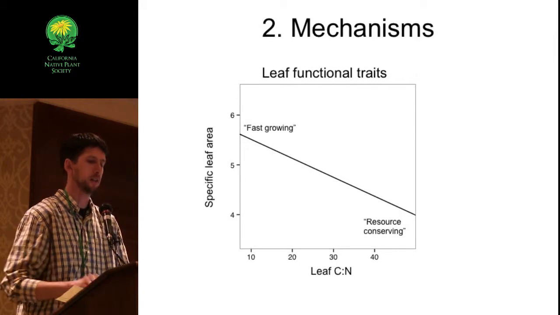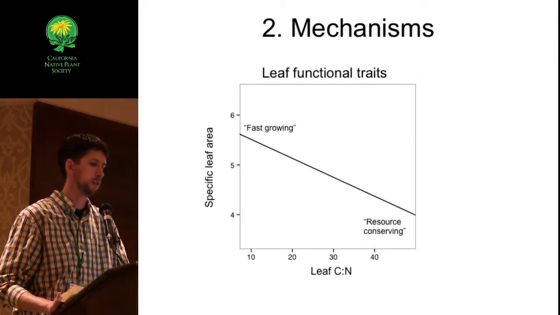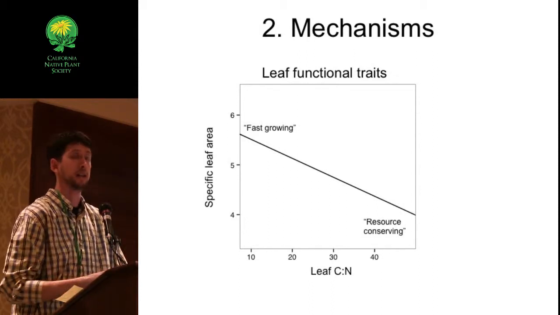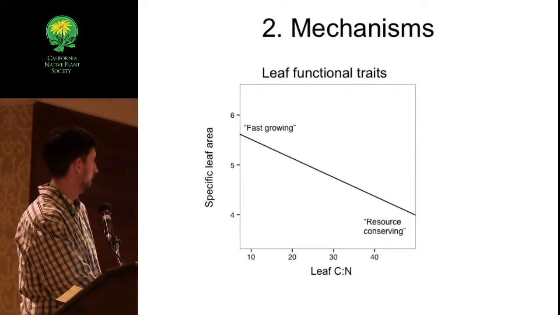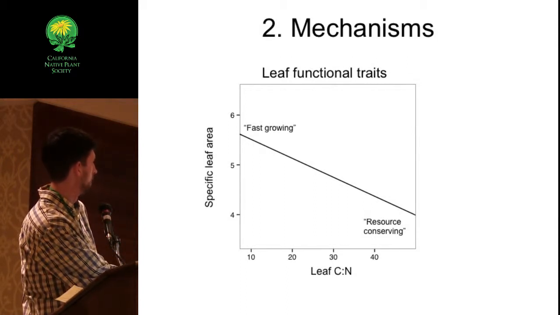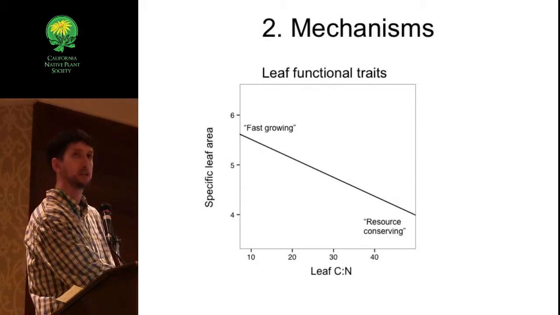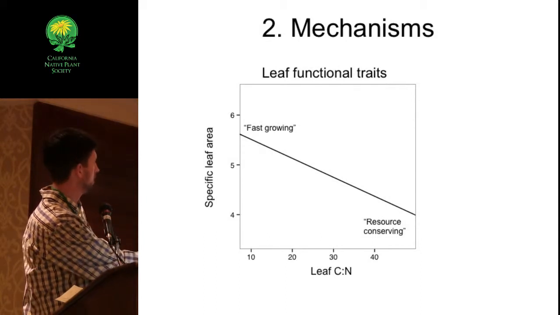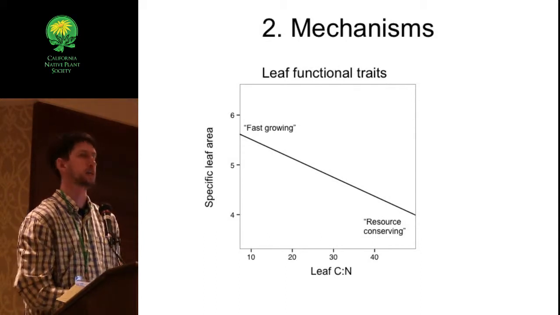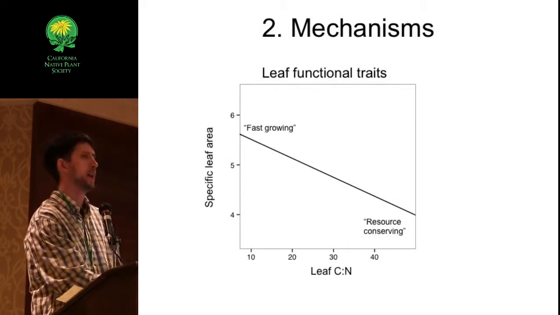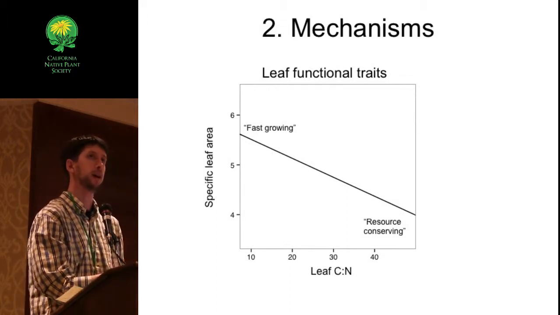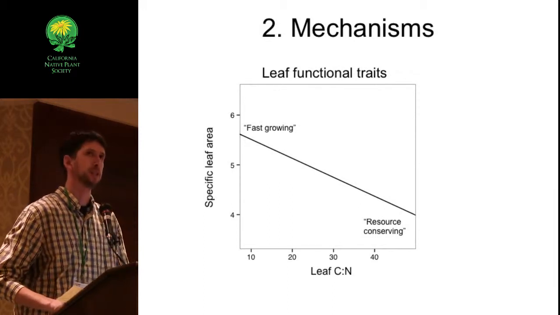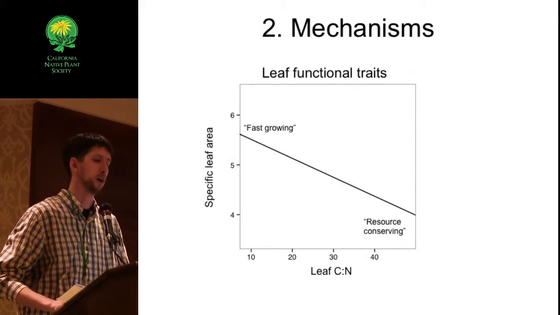We also took a look at the leaf functional traits of the species that we were studying. There's a well-established relationship between specific leaf area and leaf carbon to nitrogen, which is basically that species tend to be correlated along an axis from high SLA, which is large leaves per leaf mass, and high nitrogen or low carbon to nitrogen. So species up here tend to be fast-growing, resource-capturing species, and species down here, which tend to have heavier leaves for how big they are and more carbon relative to how much nitrogen they have, tend to be slower growing and resource-conserving species, and often pretty good at conserving water.